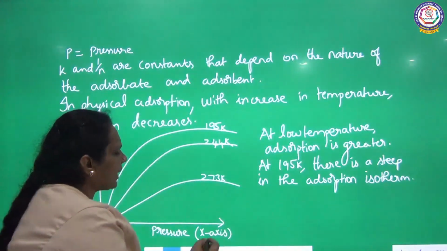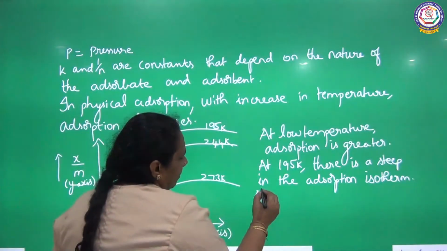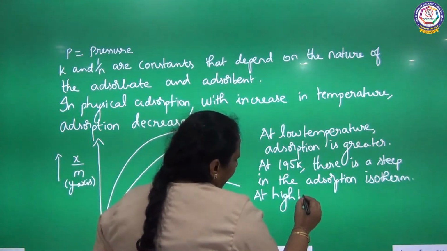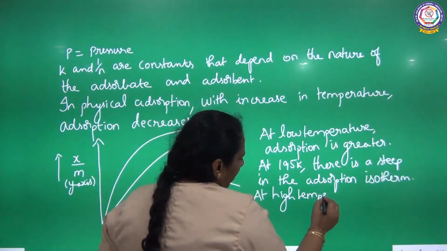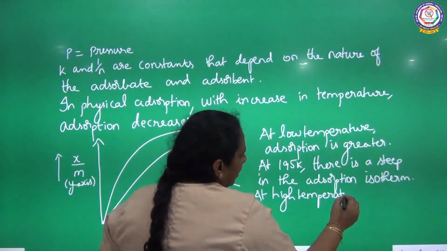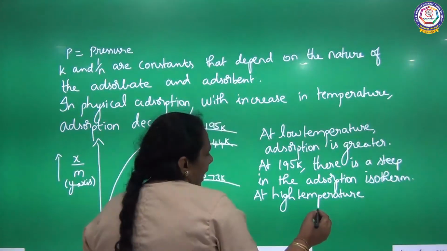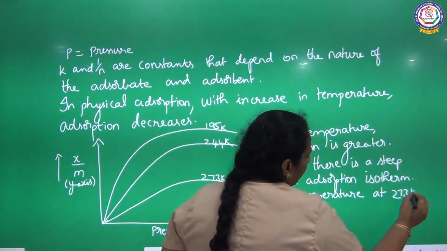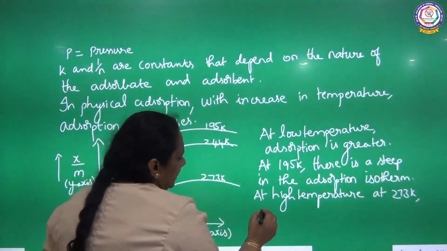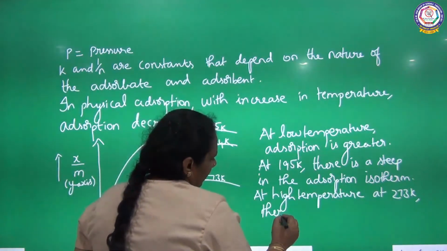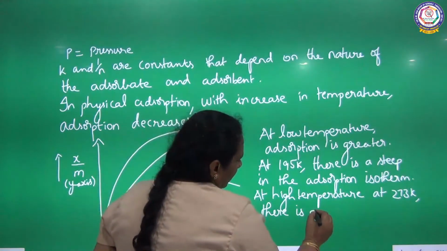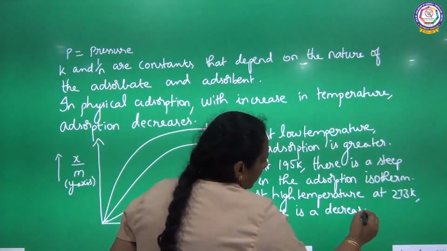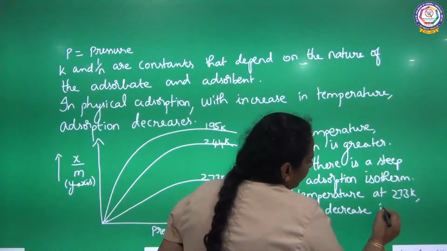You see now at higher temperature, that is 273 Kelvin, we have got a curve here. At high temperature, that is at 273 Kelvin, there is a decrease in the adsorption isotherm.